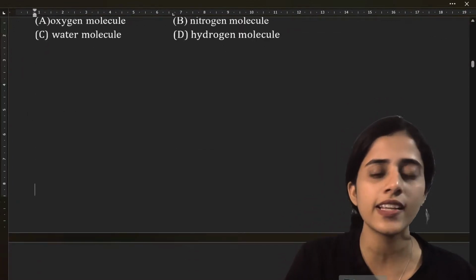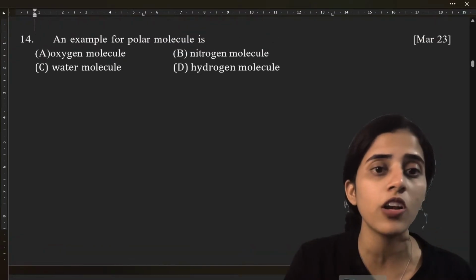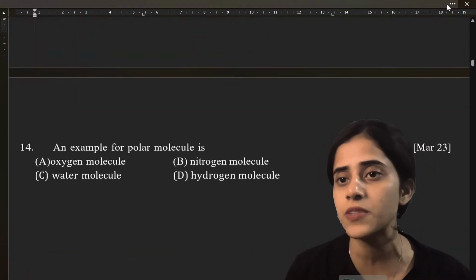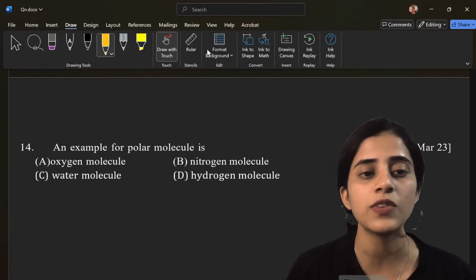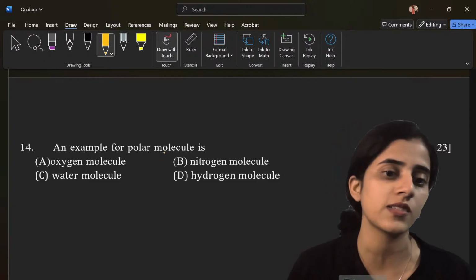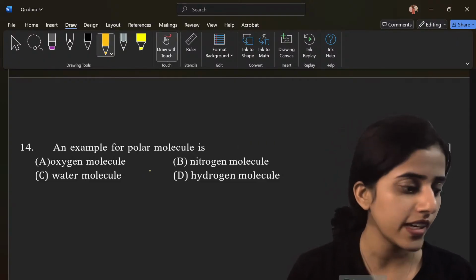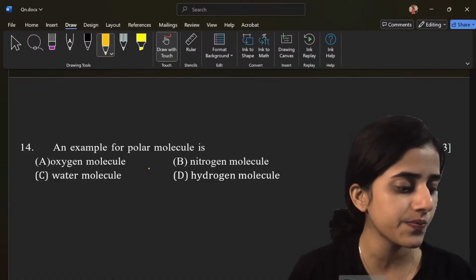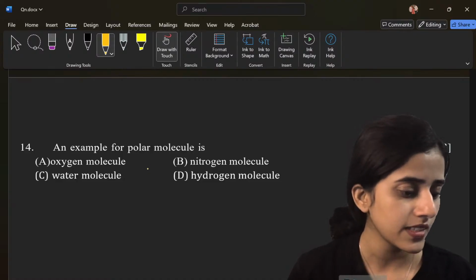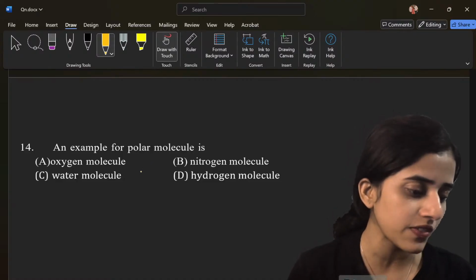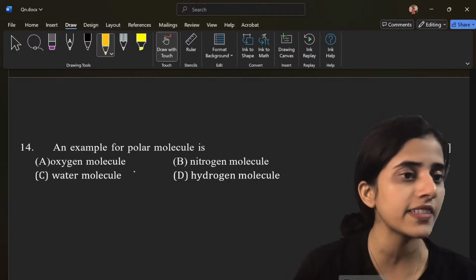Okay, next question. An example of a polar molecule is? This concept I already explained in my last video. There I've discussed polar molecule. An example of a polar molecule is? Quickly. See, a polar molecule should be having a bent kind of a shape.